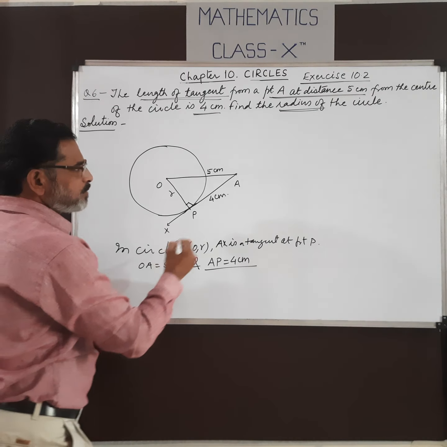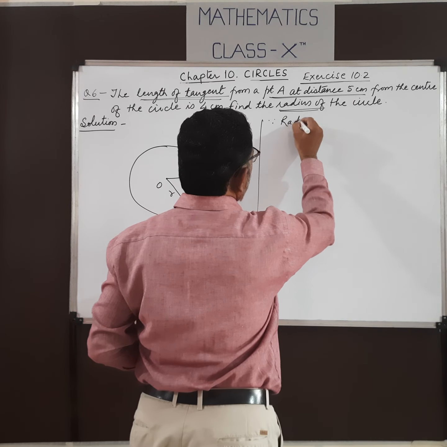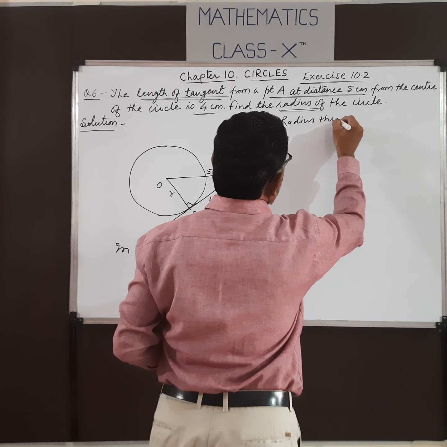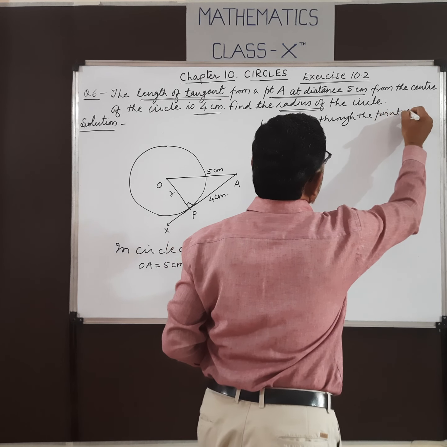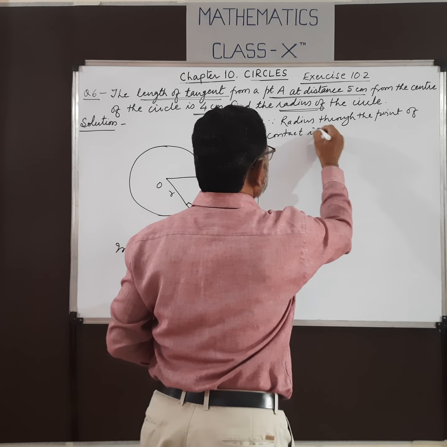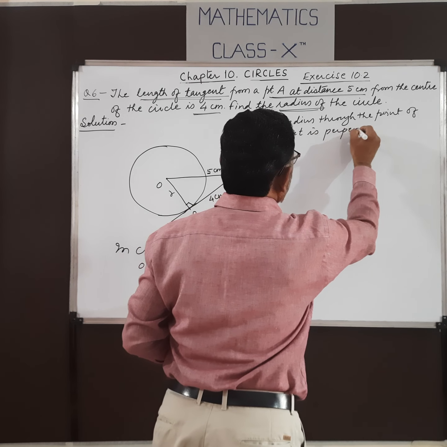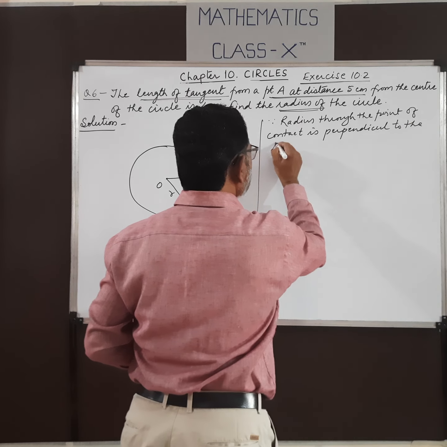Now you can also write: since the radius through the point of contact is perpendicular to the tangent.